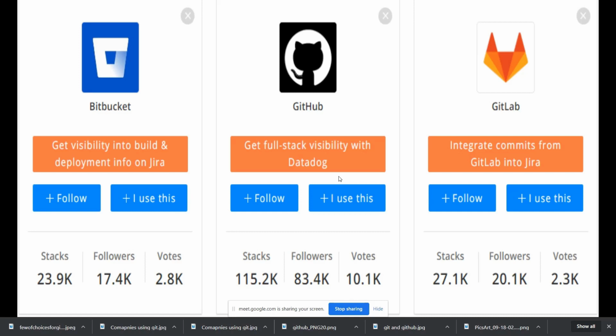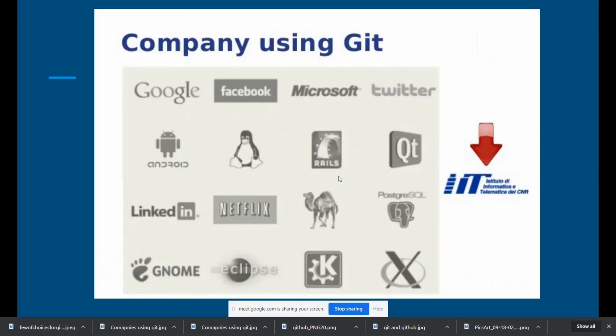So this is how it goes. Now, comparing these three, the most famous is GitHub. GitHub Cloud is more famous for maintaining your Git repositories. These are the companies where Git is used more in their day-to-day development. So this is how it goes. You can see most of the companies like Google, Facebook, Microsoft, these big giants, use Git too.